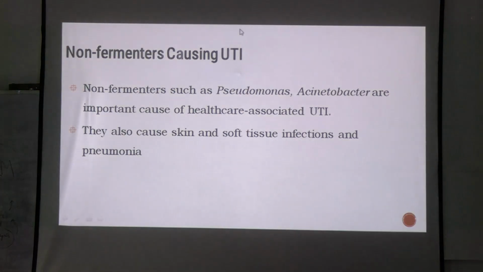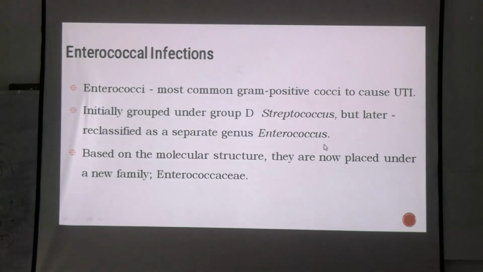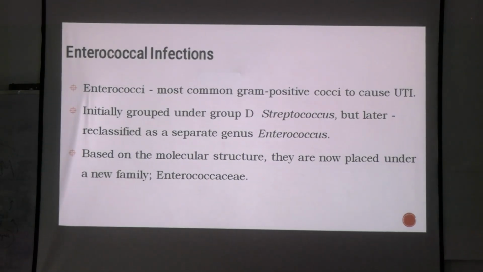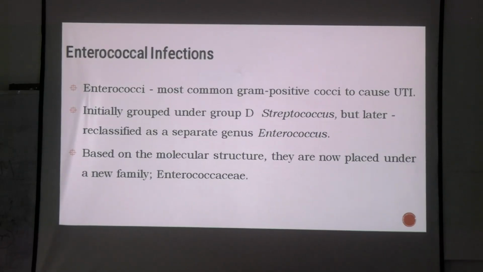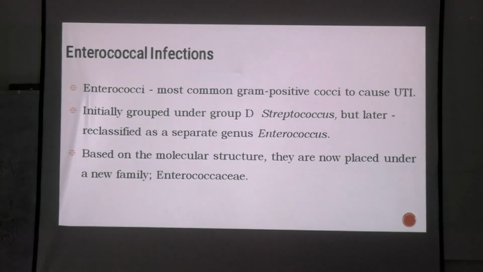Then there are certain non-fermenters that can cause UTI, but mostly these are associated with CAUTI, associated with the healthcare associated infections. Coming to gram-positive cocci. Till now, whatever cocci you have mentioned, Staphylococcus's name will come. In the beginning I told you about Staphylococcus aureus, right? Epidermidis, what else? Saprophyticus and Agalactiae. Very good. Is that the Staphylococcus?